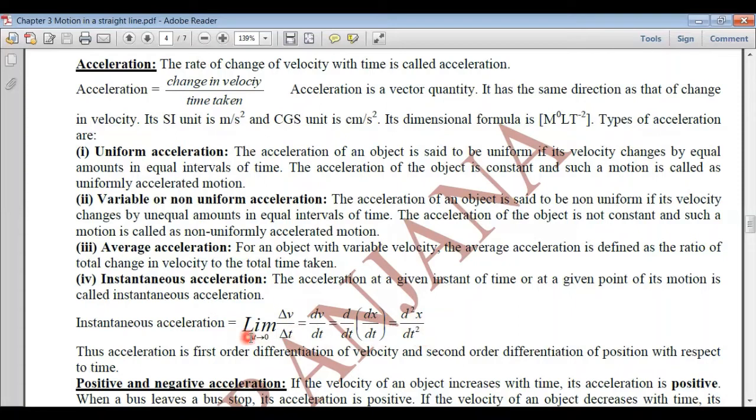That is, the instantaneous acceleration is the first order differentiation of the velocity with time, or the second order differentiation of position with time. Twice you differentiate the displacement, you get the acceleration. Once you differentiate the velocity, you get the acceleration.